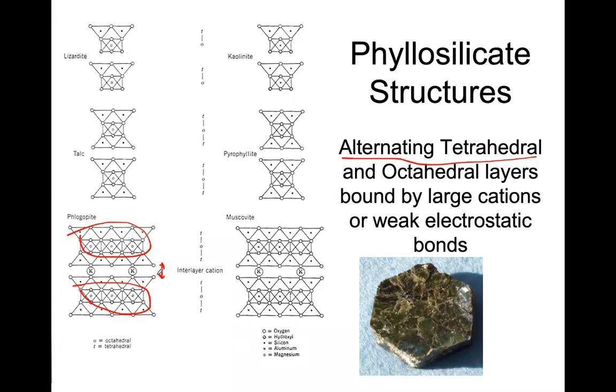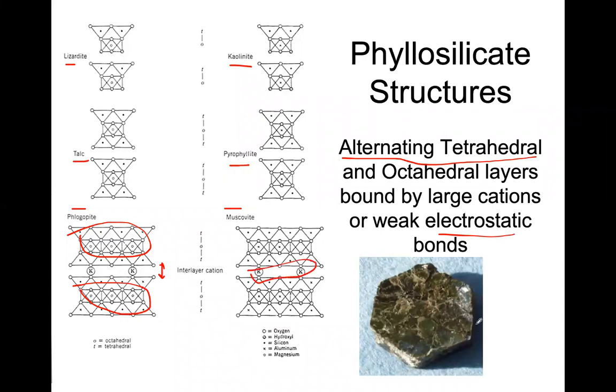So this is how you have these sheet silicates, mica group, and also talc, the mineral talc, you know, the least hardness mineral. That is also a sheet silicate. And some other minerals: lizardite, kaolinite, that's a clay mineral, and pyrophyllite, muscovite, phlogopite, biotite. All these are sheet silicates, phyllosilicates. So weak electrostatic bonds are there in between.